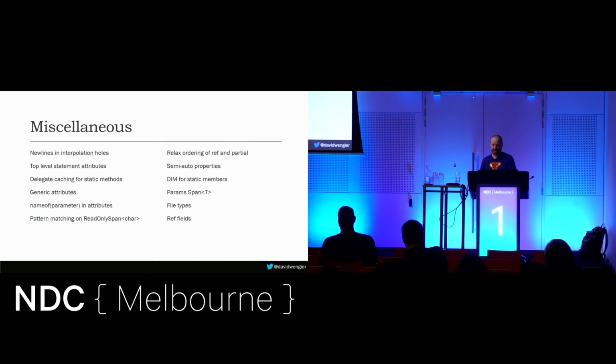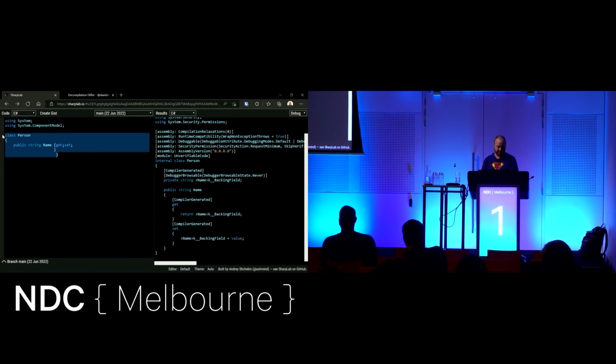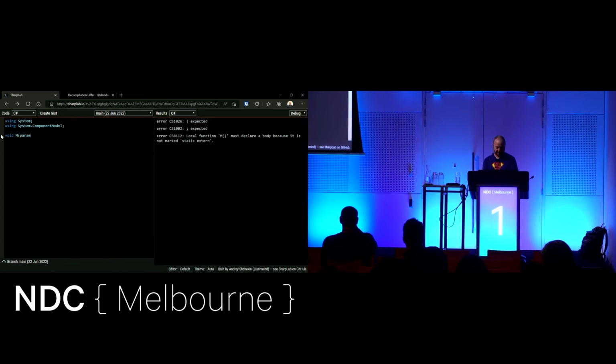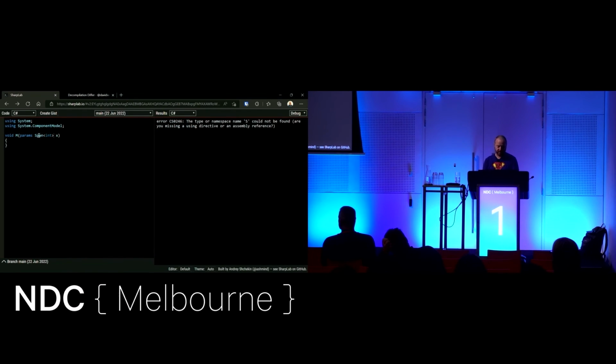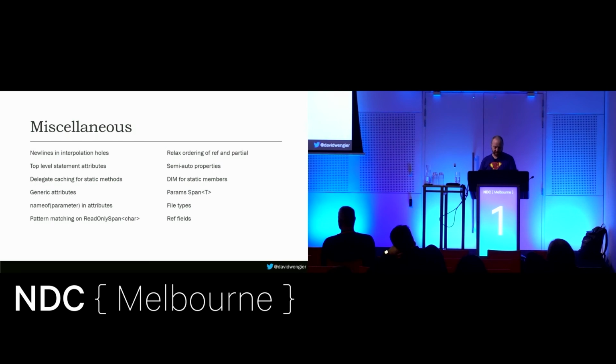Params span of T, that's a good one for performance, if you're into performance. So previously you could do params int[] whatever, but that's all. You can now do a span of ints. This is a parameter list, but directly on the memory of whatever it comes from. Which means A, it's less memory, but also it means it's a little bit more flexible, right? It doesn't have to be an array. It could be something else. So that's good for perf.